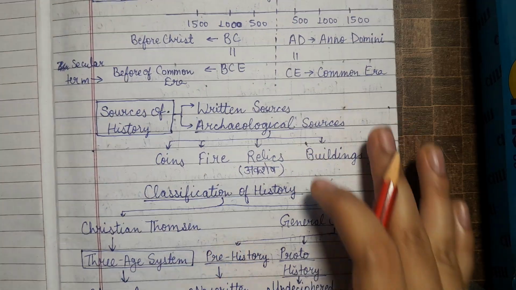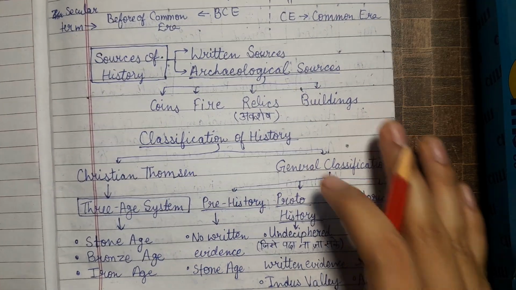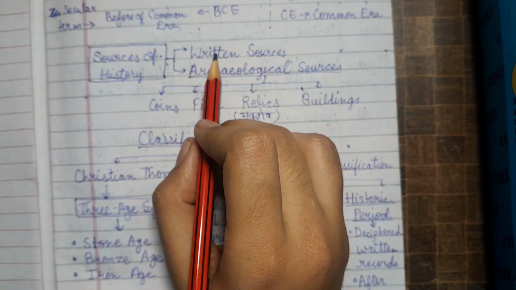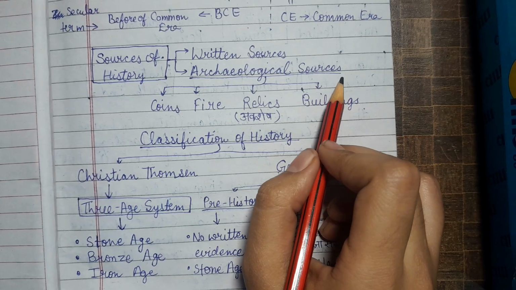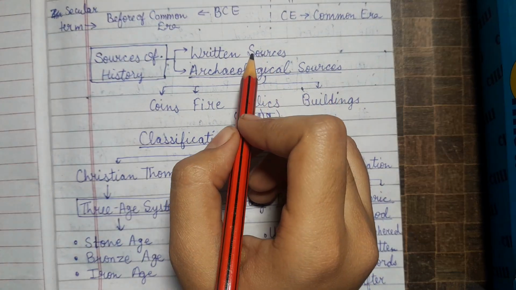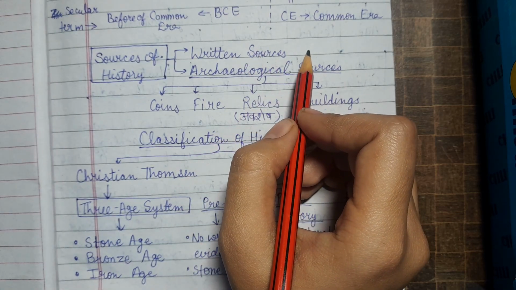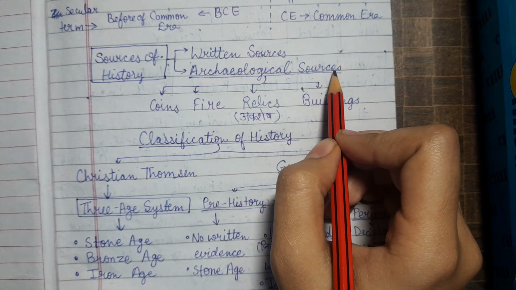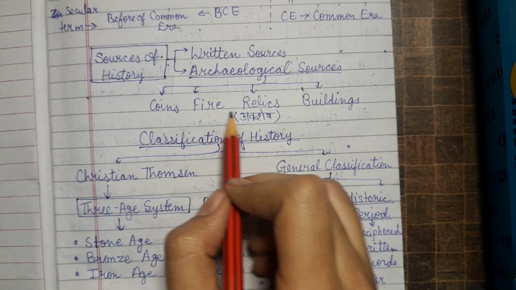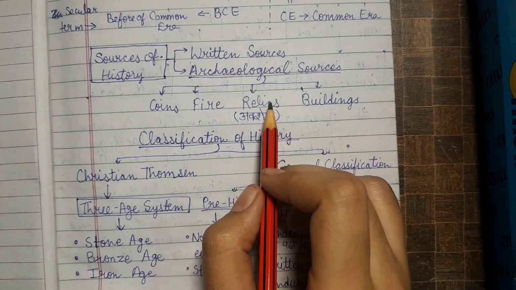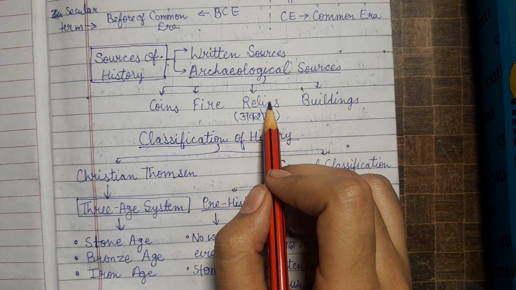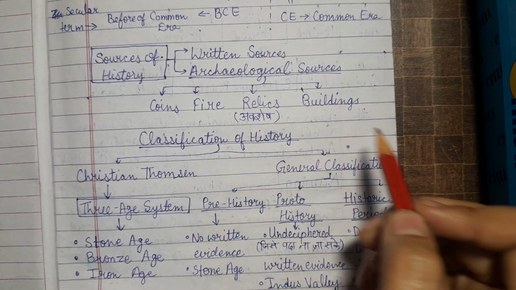Then move to sources of history. We have two sources: written sources and archaeological sources. Written sources are in the form of written data, and archaeological sources include coins, relics, and buildings. Relics are fossils, or in Hindi, avshesh.